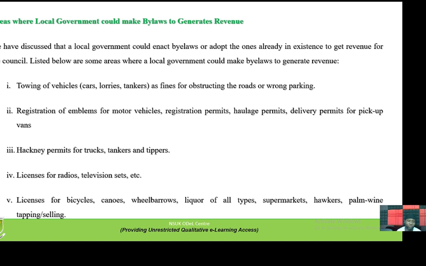Number two, we have registration of emblems for motor vehicles, registration permits, haulage permits, delivery permits for pickup vans. All those are registrations. But if truly local government wants to cite it as one of the sources of local government revenue, they have to come up with a bylaw that deals with that. So we have number three, which is hackney permits for trucks, tankers, and tippers.